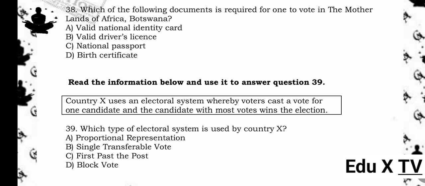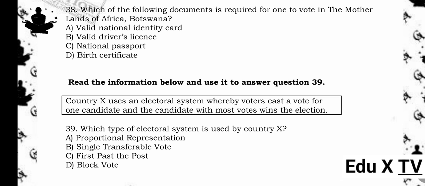38. Which of the following documents is required for one to vote in the motherlands of Africa, Botswana? A. Valid national identity card. B. Valid driver's license. C. National passport. D. Birth certificate. The answer is A. Valid national identity card. Reason being, a national identity card is required for voting to verify a citizen's eligibility.